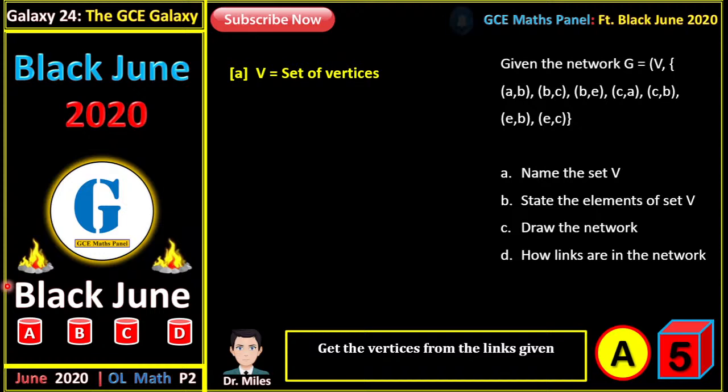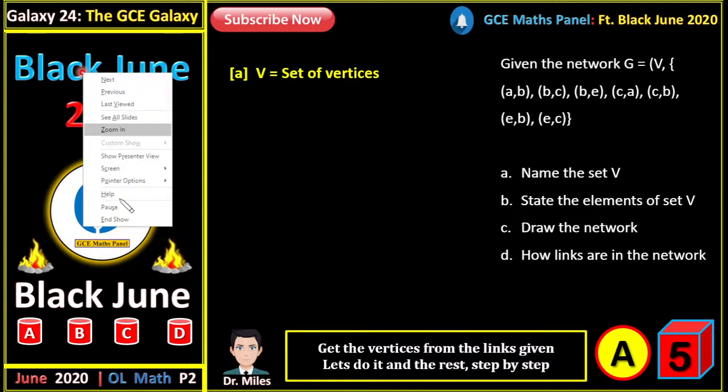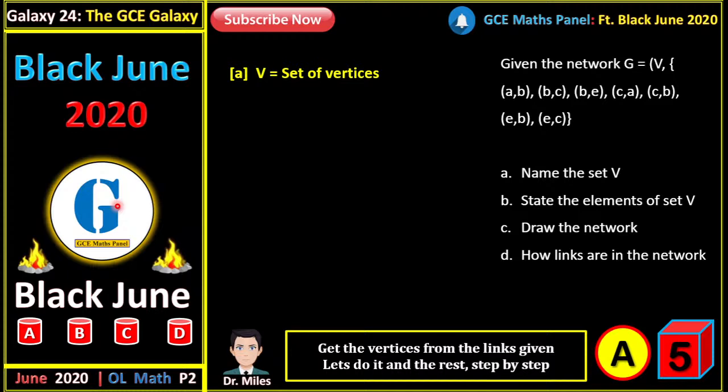given the network G equals V, and we have AB, that's the ordered pair, right? AB, BC, BE, CA, CB, EB, EC. Name the set V. What is the set V?